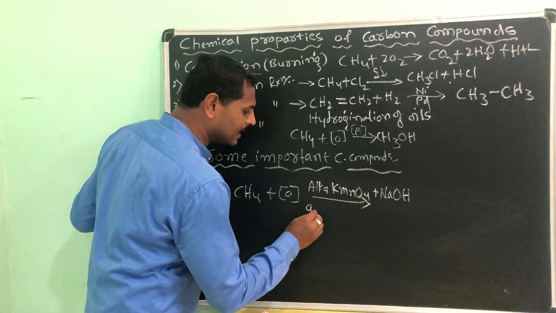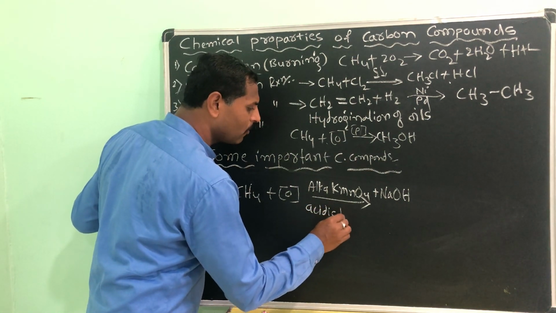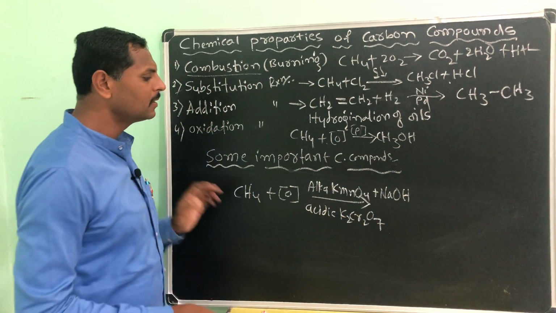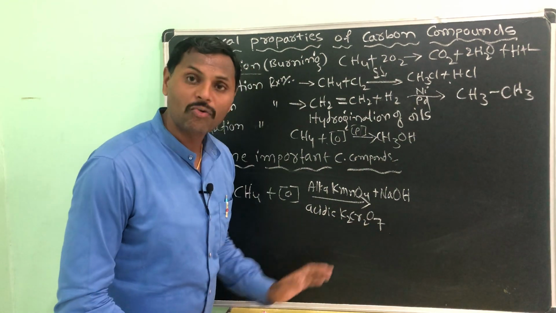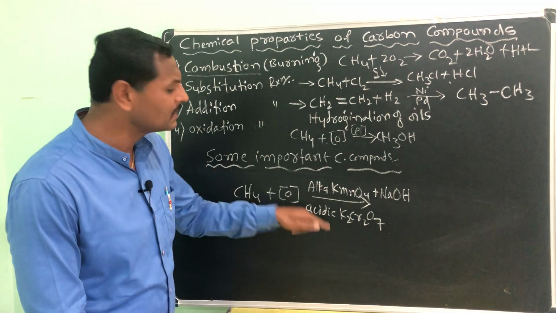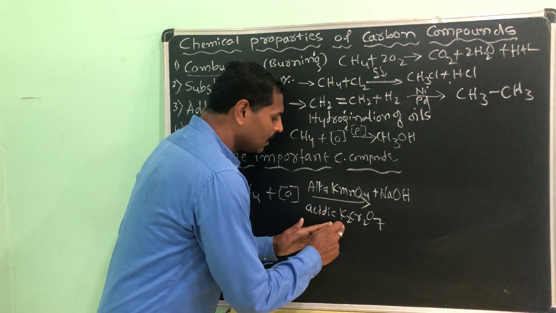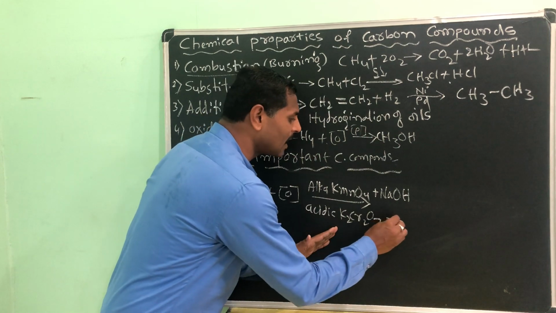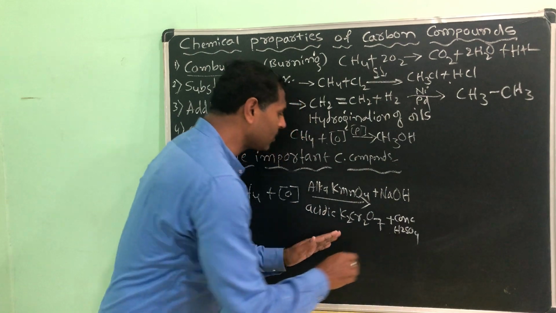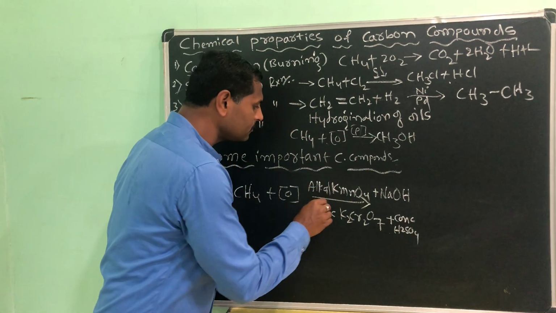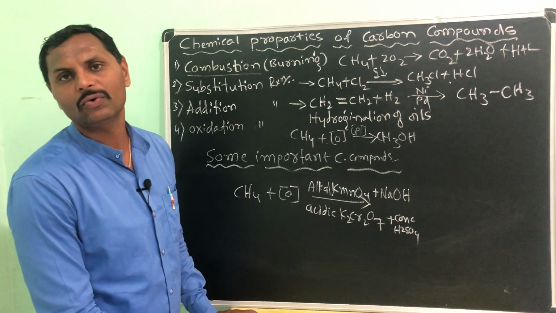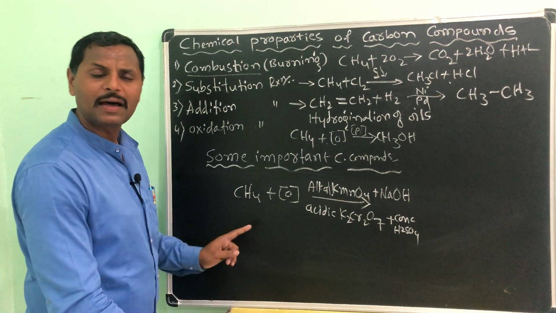Or acidic potassium dichromate, K2Cr2O7. You are using the word acidic, what does it have? Along with the potassium dichromate, it has concentrated H2SO4 in it. That's why we use the words alkaline KMnO4 and acidic K2Cr2O7.